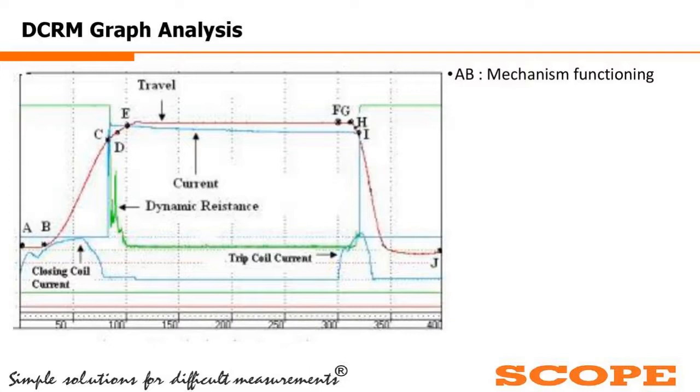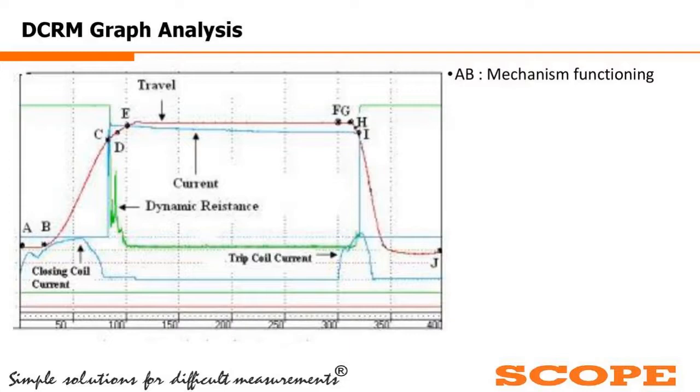First we give the closing command. As soon as we give it, the current pickup takes place in the closing coil from A to B. Though the breaker has no mechanical movement, it is getting ready for movement because the closing coil is picking up.